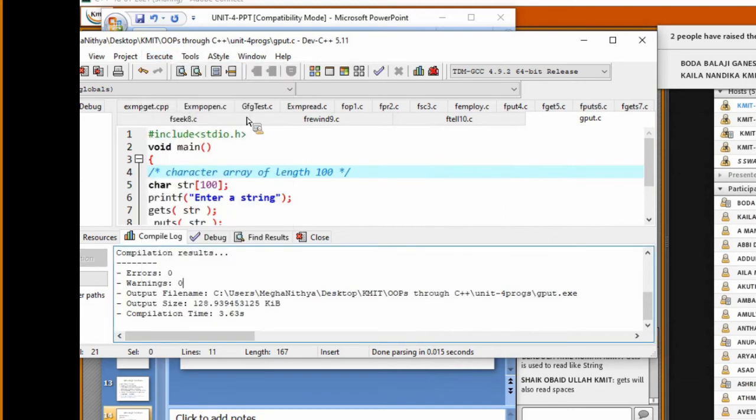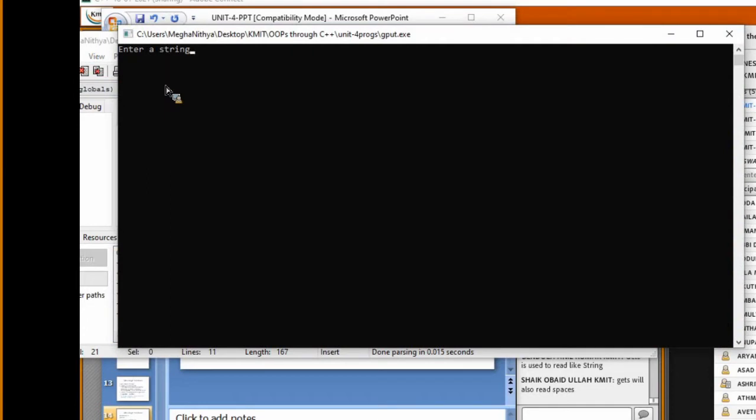Right, run the program here. It is asking me to enter a string. So I'm giving Keshav space MEMORIAL space CSC. So what happened? With the help of the gets function, I'm able to read the string, a line here.